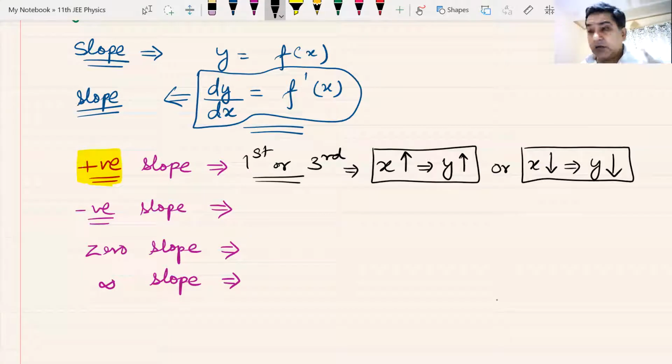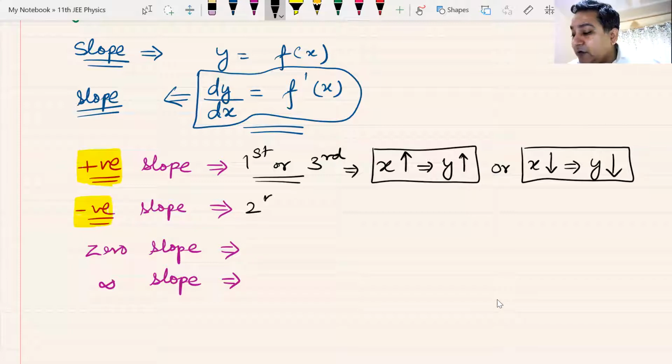I'll do it. If X increases, Y increases. If X decreases, Y decreases. That is a positive slope graph. Now, what do you mean by a negative slope graph? What would a negative slope graph look like? Now, if you can recollect, if you can apply some common sense, just Santosh, that is the common sense I was looking for. And the common sense is pretty clear.